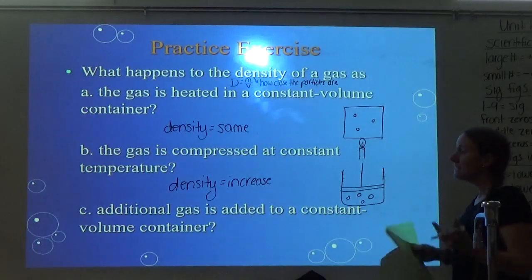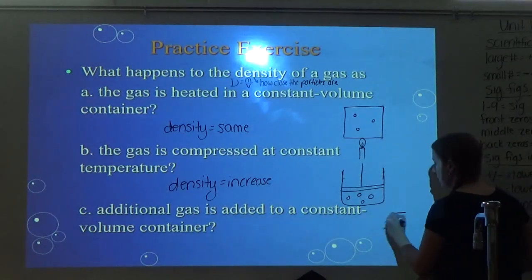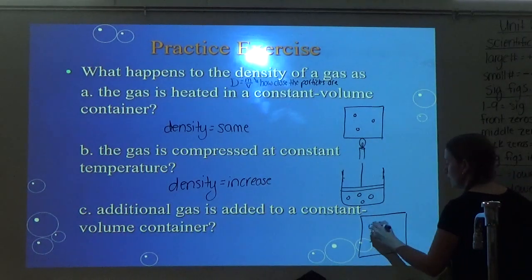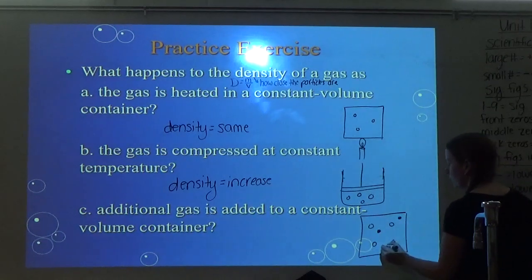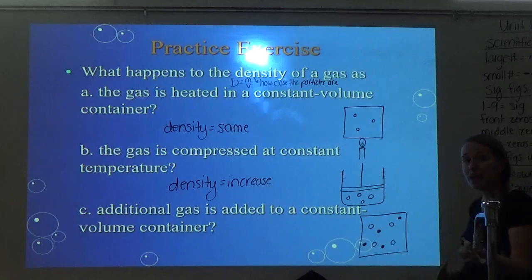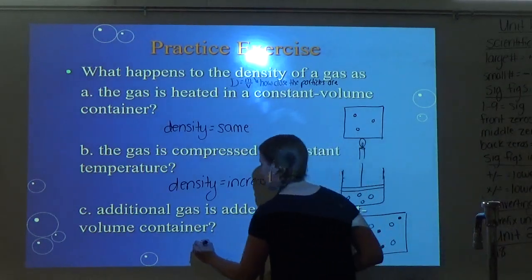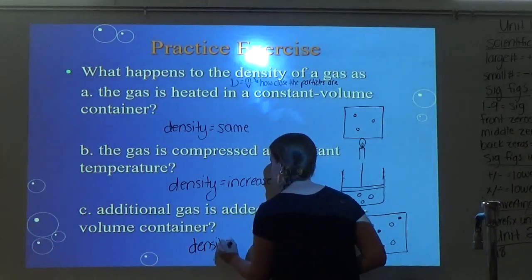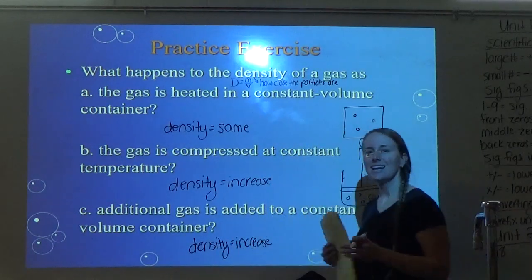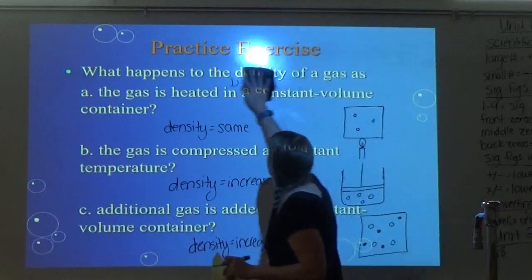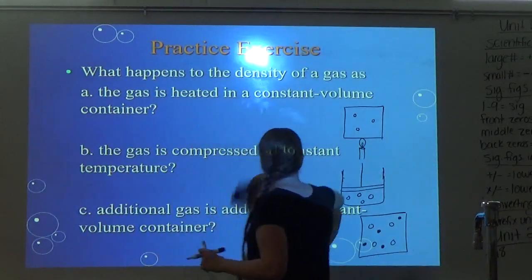Alright, next it says additional gas is added to a constant volume container. So we have our container, we have our gas, we add some additional gas. Well, if we add additional gas, those particles have to get closer together. So again, density would increase. Just like that. Alright, so hopefully you got that one right. So let's move on.